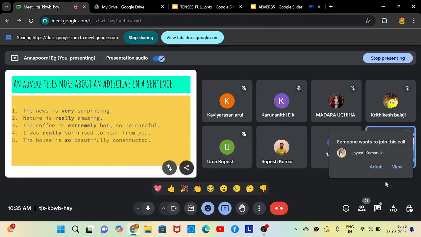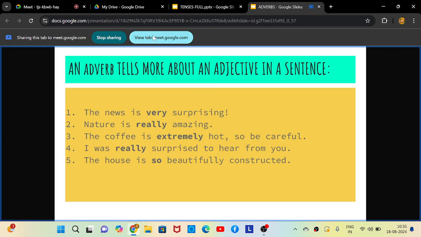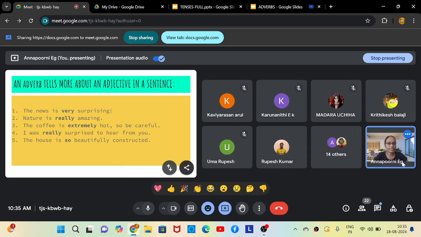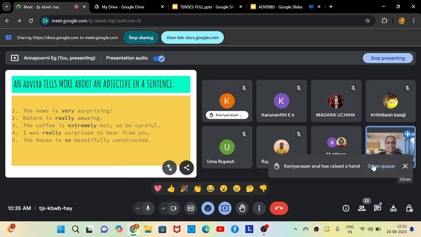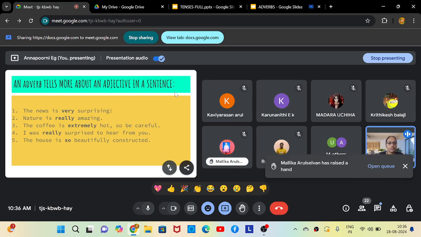Okay, so the next one is nature is really amazing. So I want you to identify the adjective and adverb. Adverbs you can identify easily because I have darkened it. Okay. Yes, Kavi Arsan, what is the adjective first? It's amazing. Amazing. And what is the adverb? Really. Really. Very good. So amazing is an adjective. Nature is really amazing. So really is an adverb.